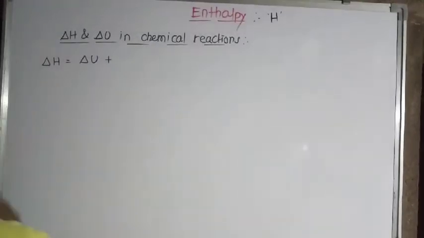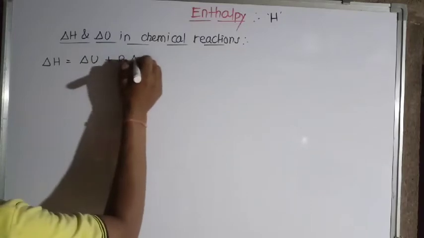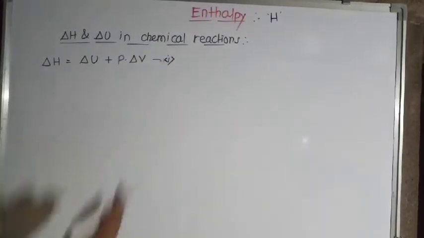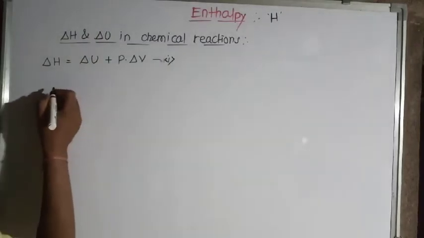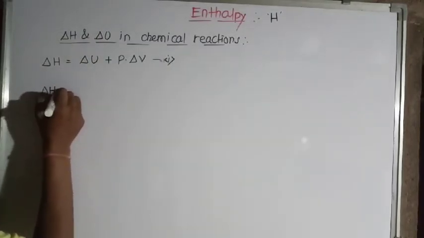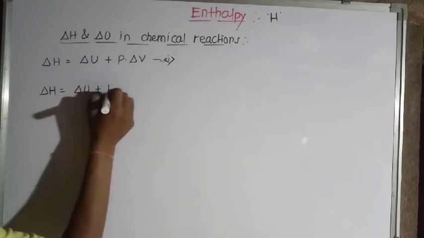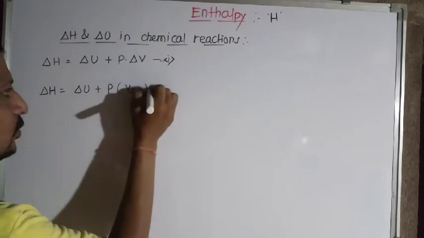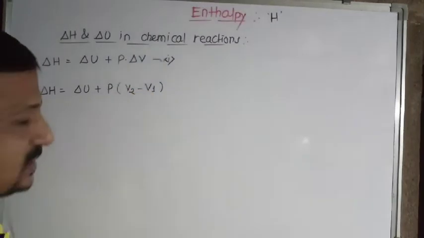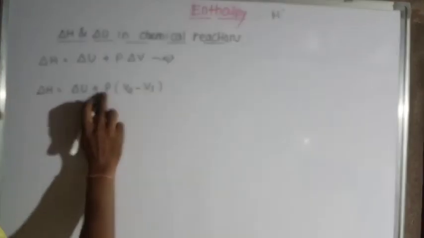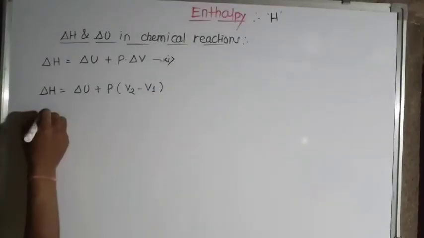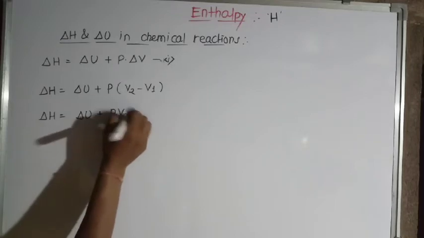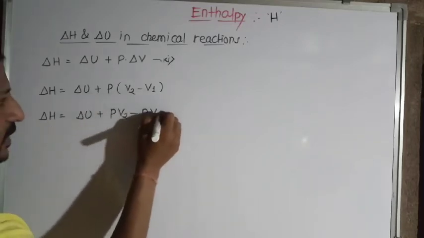suppose in the gaseous state. Suppose in the gaseous state, we call this equation first. In the gaseous state, suppose gaseous reactants are there. Now if gaseous reactants are there, then delta H is equal to delta U plus P. Just split delta V as V2 minus V1, into bracket V2 minus V1. Now just multiply the pressure term to both the volumes. So delta H is equal to delta U plus PV2 minus PV1.